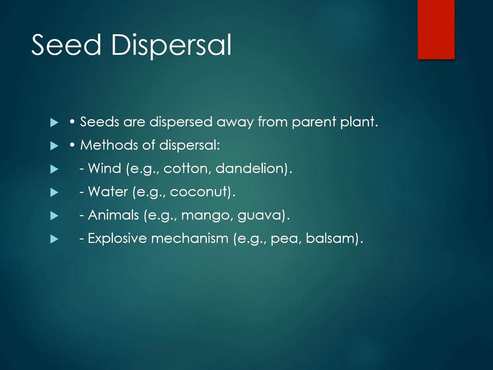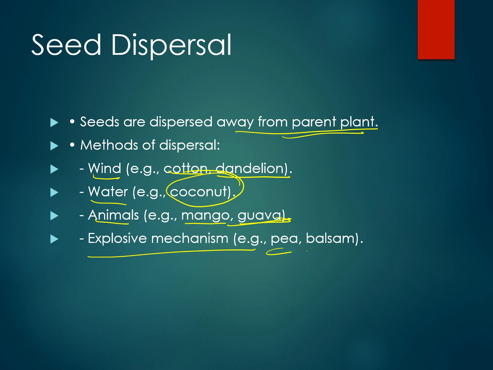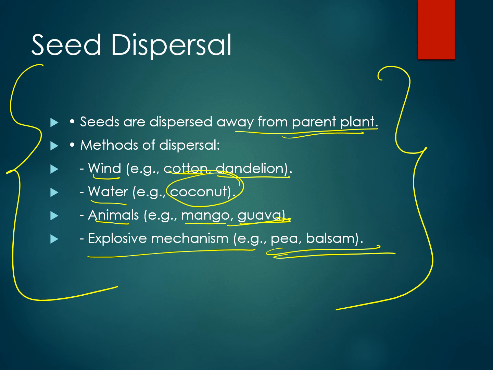Now, how are the seeds dispersed? Seeds are dispersed away from the parent plant by methods like wind. Cotton and dandelion have very light seeds. They are dispersed through the wind. Water is for coconut. Coconut falls on water. Mostly coconut trees are near water, and from one place to another, they are dispersed by water. Next comes animals, mango and guava. They are eaten by animals and thrown away by animals. And explosive mechanisms, pea and balsam: the seed pod explodes and seeds are dispersed from one place to another. So this is the seed dispersal process in different plants.